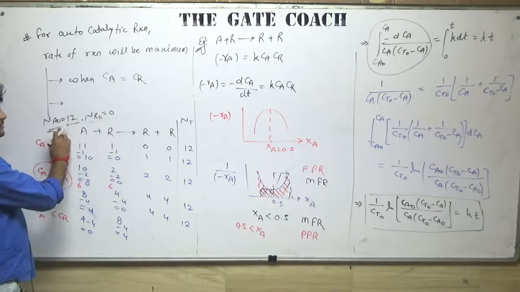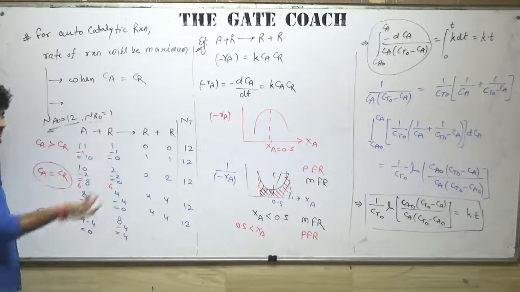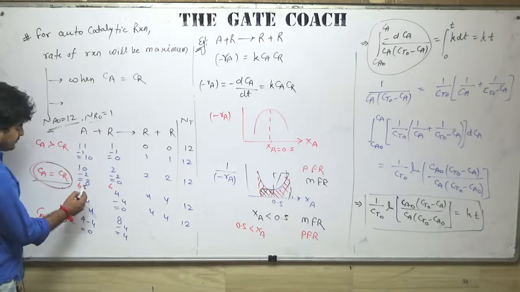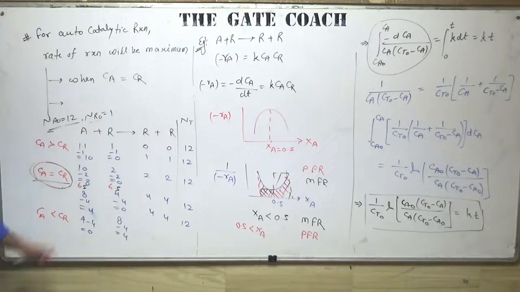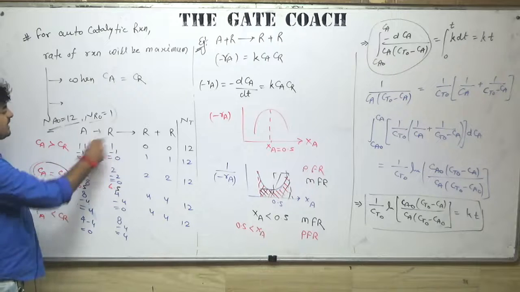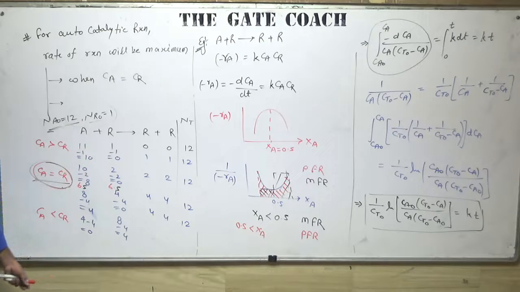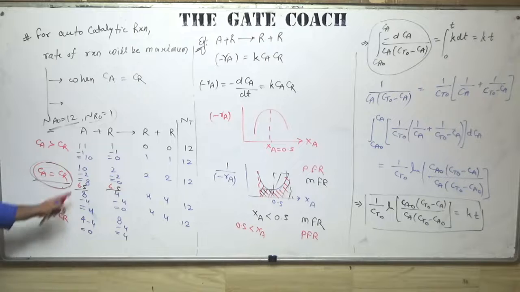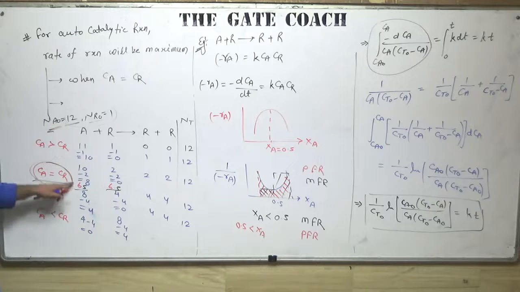Now if we have 12 moles of A and 1 mole of R initially, total is 13. So Ca equal to Cr, when will we be able to achieve this condition? When Na is 6.5 and Nr is 6.5. When both are equal, total is 13, as total has to be 13 here, since this is a constant volume reaction system. So in this case, rate of reaction will be maximum. But what will be Xa? You can see Na naught is 12, Na is 6.5. So Xa is not 0.5. Xa will be some different value.